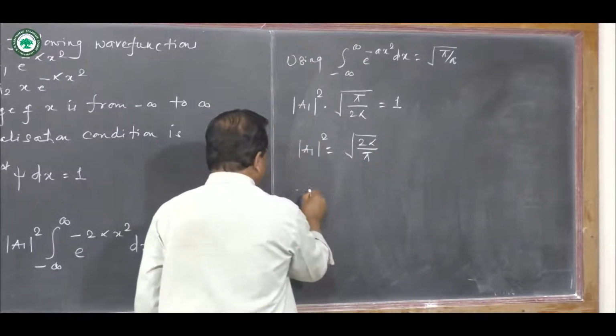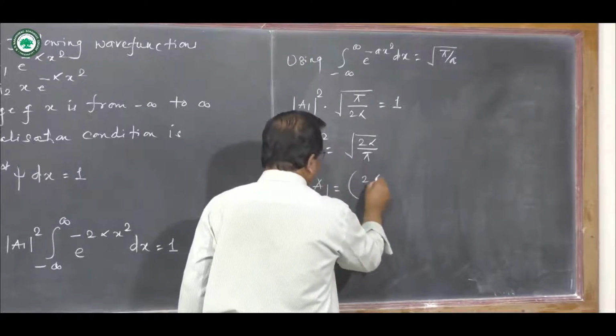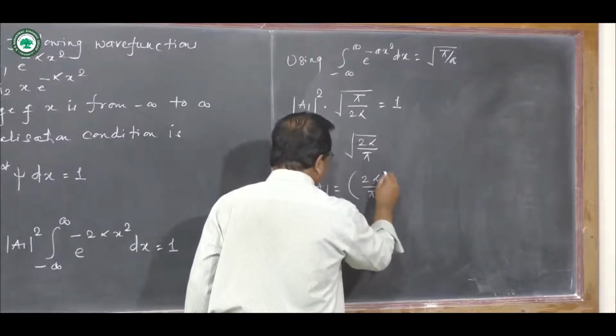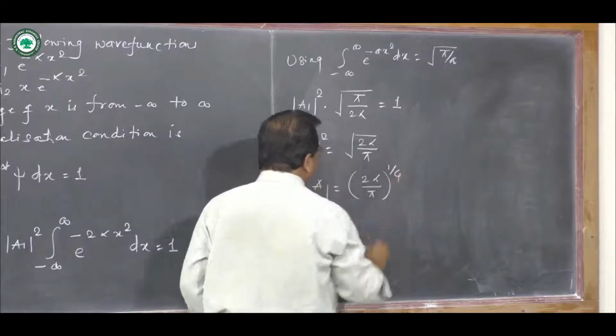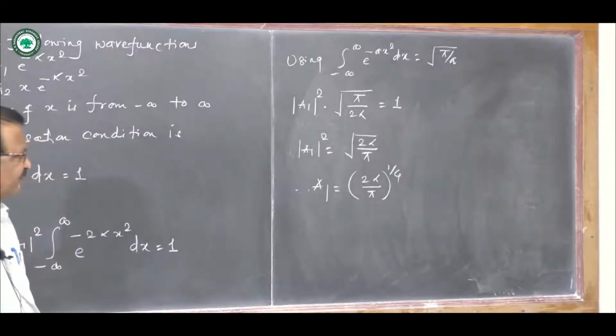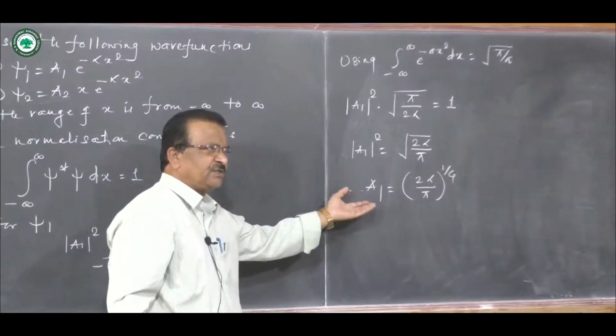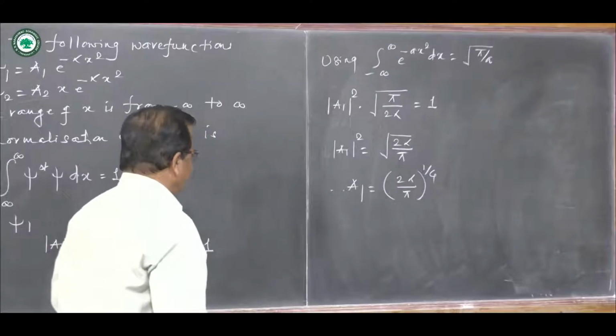And therefore a1 is 2 alpha upon pi raised to 1/4, the square root of this. So we have found this unknown normalization constant.